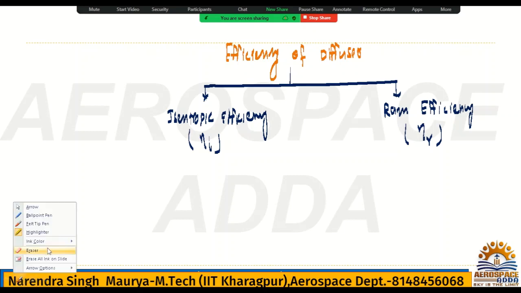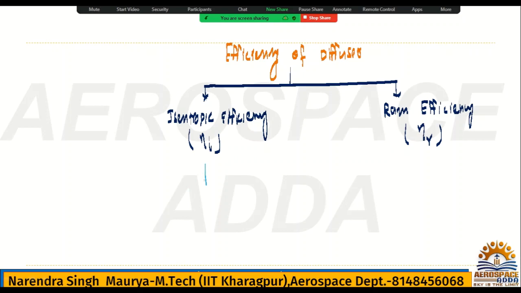Okay, one very important point. Another very important point you need to remember: if you are talking about isentropic efficiency, it will be defined in terms of temperature rise. And RAM efficiency will be defined in terms of pressure rise. This is very important here.